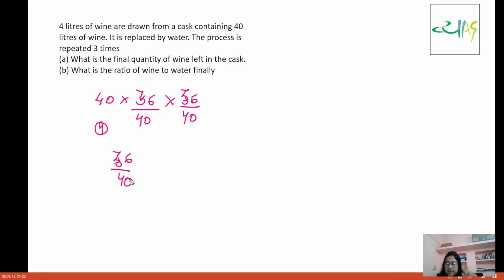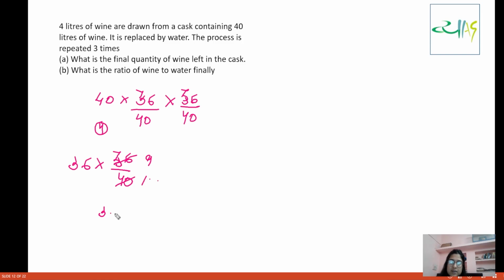Remember, we were getting 32.4 liters of wine after the second time we were removing. So this will be 36 by 40 into 36, because this 40 will get cancelled. This is 4 nines, 4 tens.